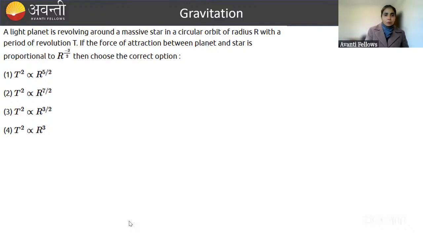Here it is given that the force of attraction between planet and star is proportional to r to the power -3/2, and then you have to calculate the time period. So you need to go with the derivation, because here you cannot write force as GMm by r square, because here it is given that the force of attraction is proportional to r to the power -3/2. Done.